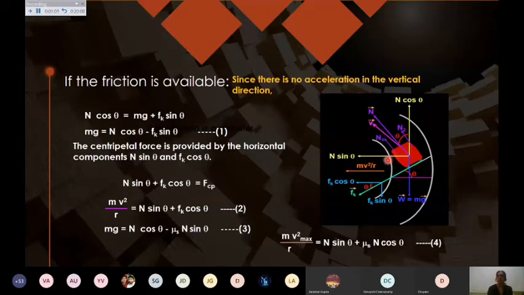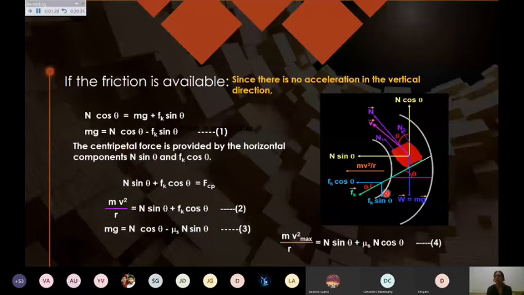So you can write the equation: n sin theta plus Fk cos theta provides the centripetal force, that is mv square upon r. So this is one equation. You can see that Fk sin theta works in the same direction as the weight of the body mg. These both are parallel.